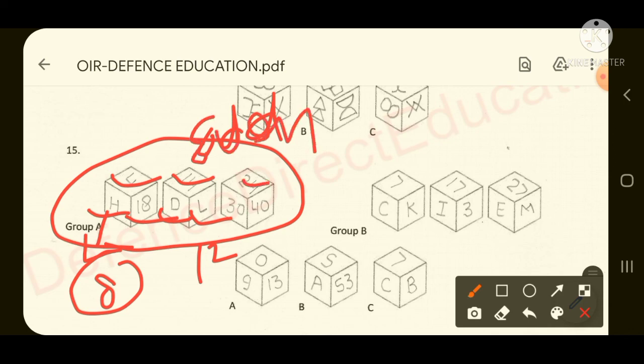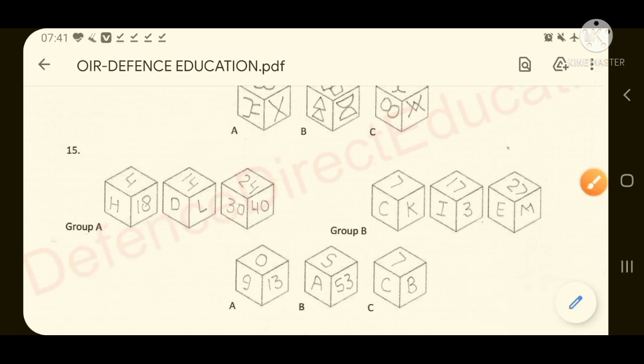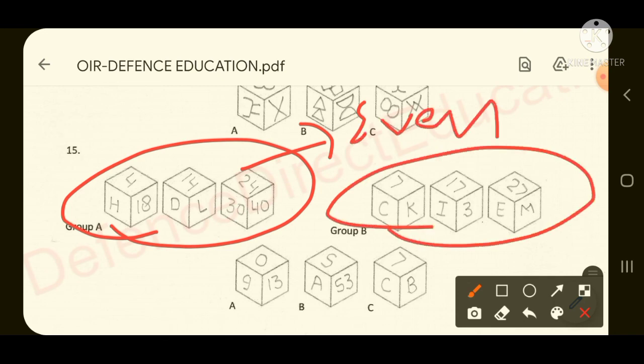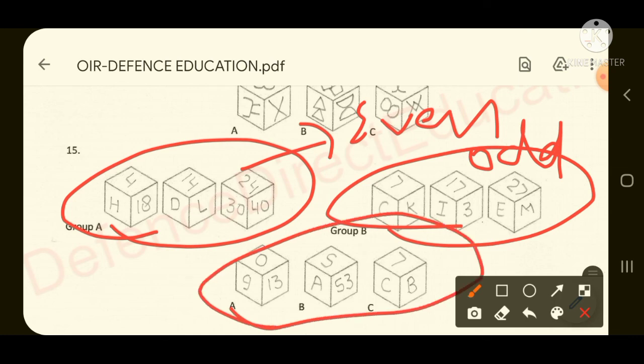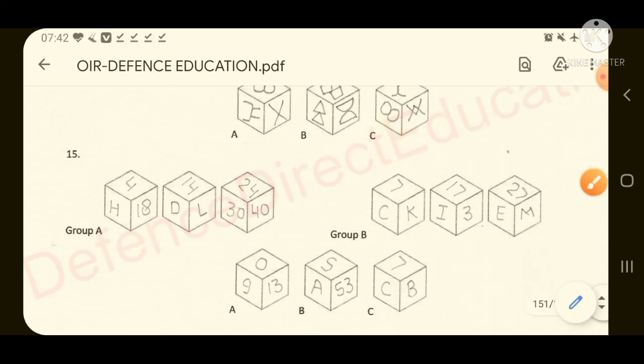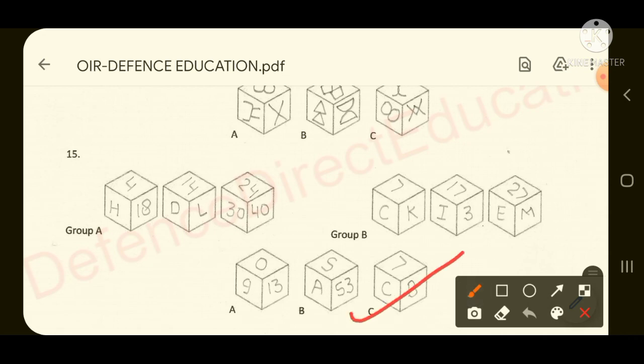And if you look at 24, 40 and 30, in group A all the faces have even numbers. But in group B, all the faces have odd numbers. So you have to look at the options and find out which option has at least one even number. If you look at option number C very carefully, here it is 7, here it is C. 7 and C are odd numbers. But if you look at B, B comes in the second place, so 2 is even. So your option number C is the required answer.